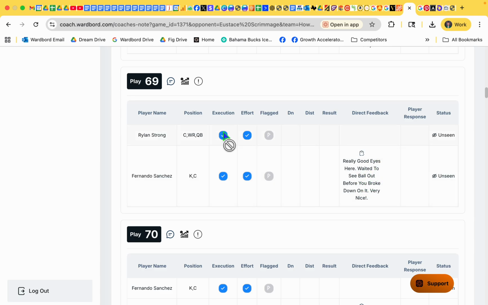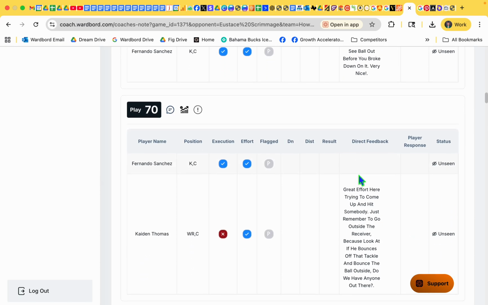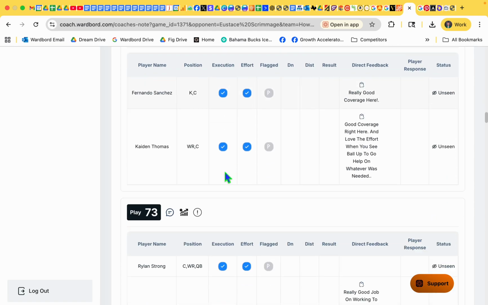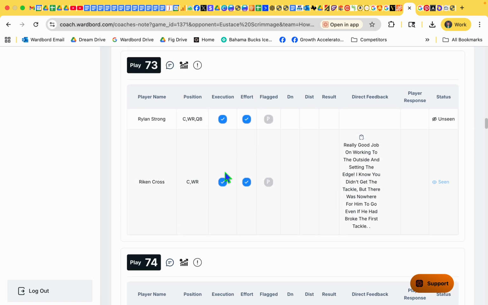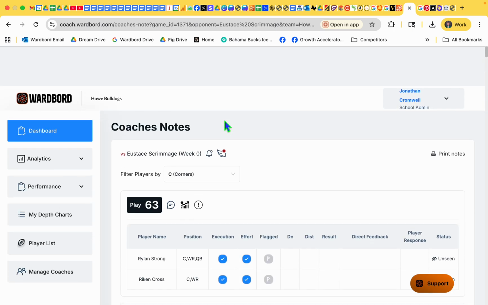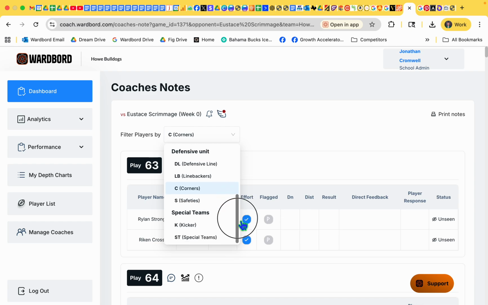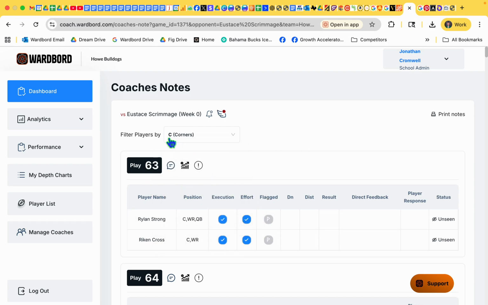But the problem is he didn't mark like this right here. He's correcting something here, doing a good job, and he dinged him here, and he dinged him here. I guess he went back. So anyways, he did a good job. But when I first looked at this, he hadn't dinged people, but he was leaving good feedback. It's important that we ding them for execution and or effort, in my opinion. Our head coach saw that as an opportunity to coach up this younger coach and make sure that looked like he wanted it to look. So that's the coach's notes.